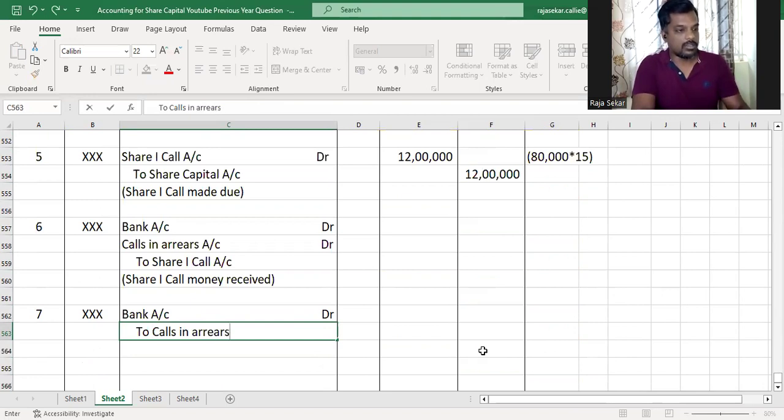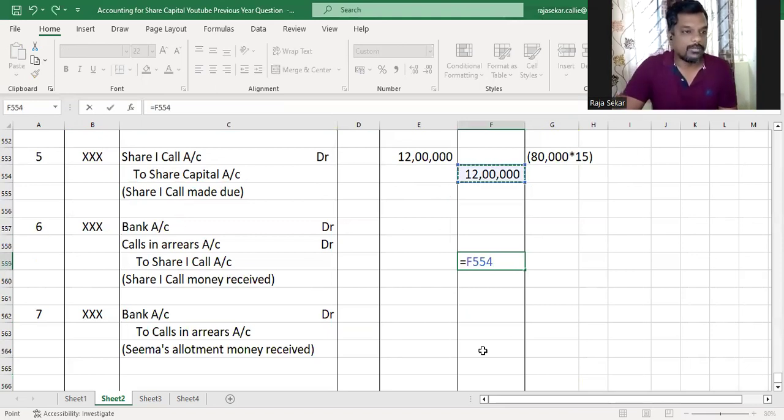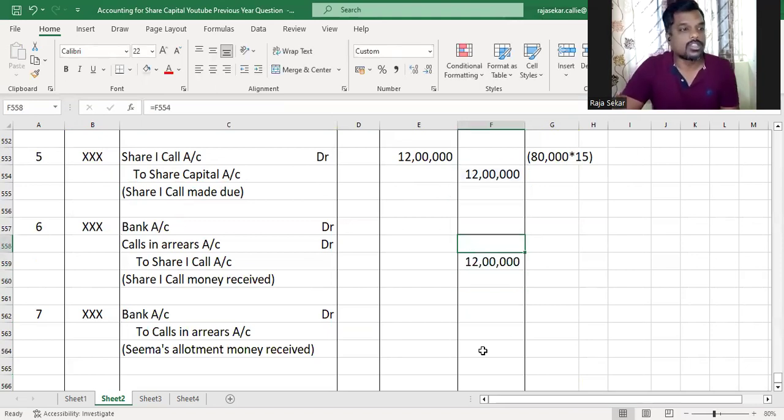Calls in arrears. Seema's allotment money received. Understood or not, my dear children? So now, share first call will be credited with the entire amount made due, which is 12 lakh.